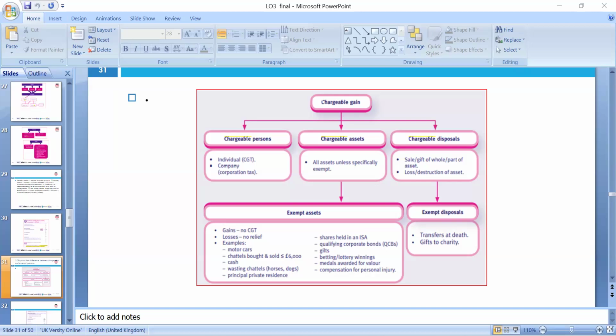So that's what we can calculate. What we need to do is look at this. The residential property gain is 39,500. The annual exempt limit, which is the personal allowance, is 12,000. So we have other gains as well, which is 18,800.